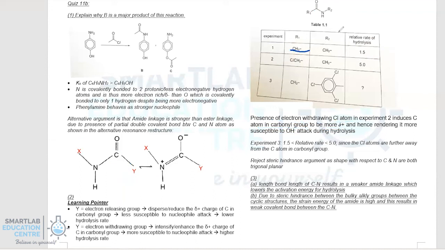The next example that we look at is that we decide to replace this group with a benzene ring, and bonded to the benzene ring will be 3 Cl. Clearly the 3 Cl will have an electron withdrawing effect. However, one needs to note that the Cl atoms are significantly far away from the carbon in the carbonyl group. So therefore the electron withdrawing effect will be less pronounced. So we expect the relative rate of reaction to be between 1.5 to 5.